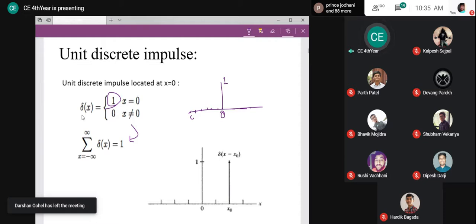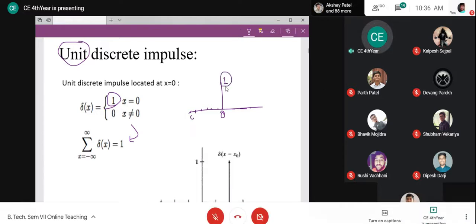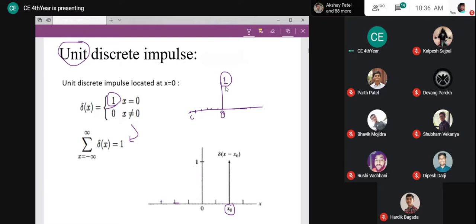In the same way, if I represent it as x minus x0, what is the meaning of that? The impulse exists at x0. What is the amplitude value? The amplitude value is 1. It is 0, 0, 0, and a sudden 1, again 0, 0, 0 all the time. So this is the discrete unit impulse. Why is it known as unit impulse? Because it has amplitude 1. This is the modified version of the impulse, and this is what we are going to use.